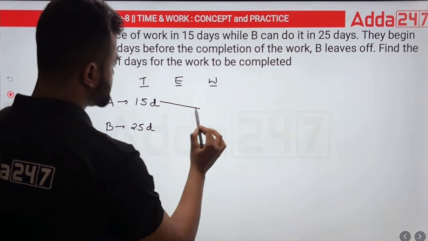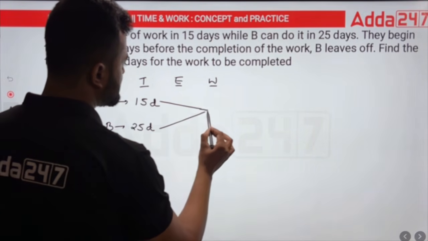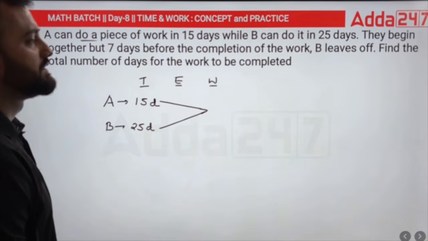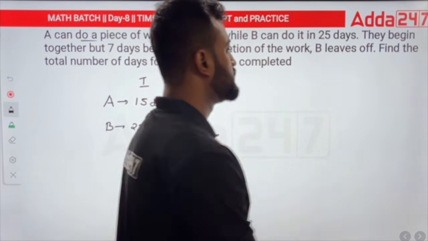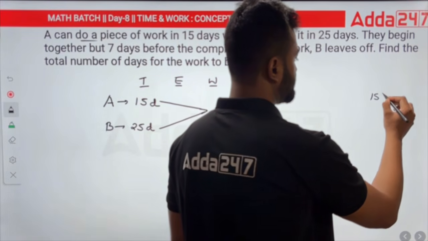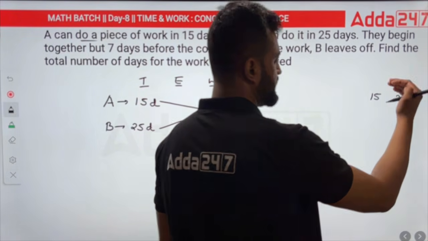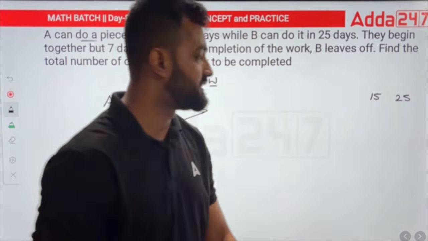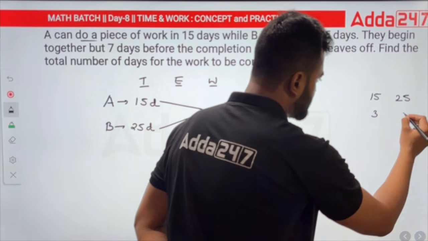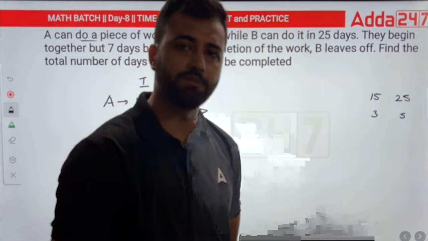The LCM of these two numbers. What is the LCM of 25 and 15? I taught you a method. Remember how to do it? See, write 15, write 25. Bring it to the simplest form. You can cancel with 5, right? 5 3s are 15, 5 5s are 25. Done. Just cross multiply them.